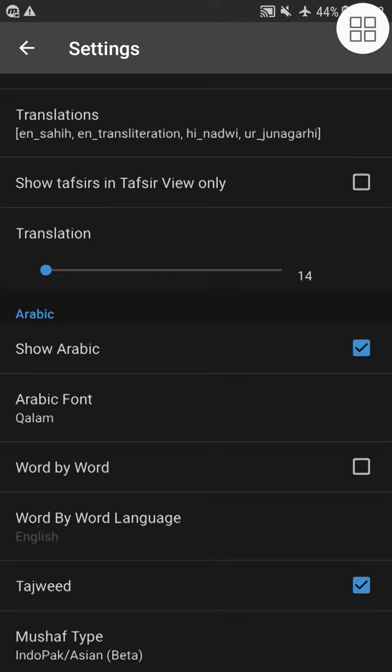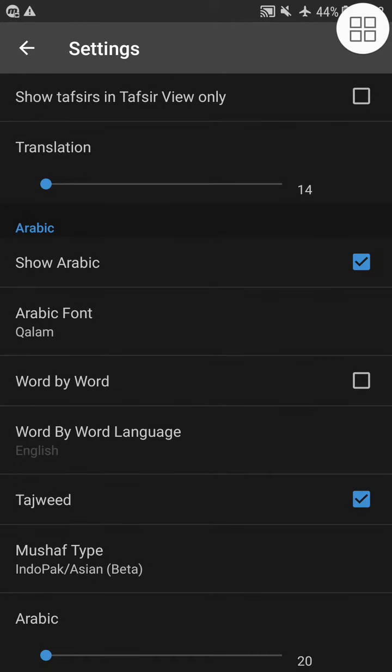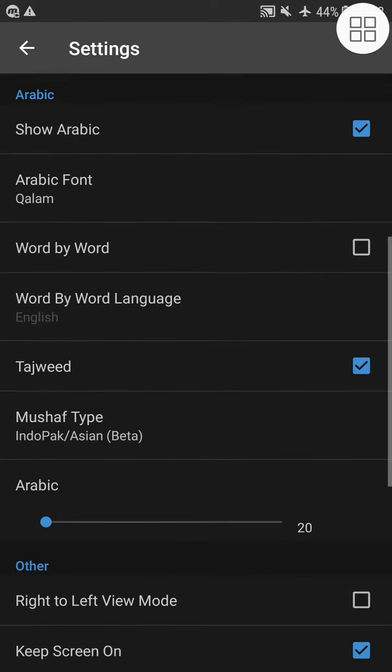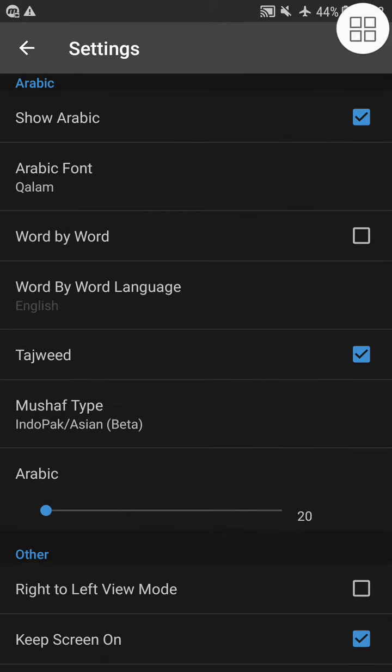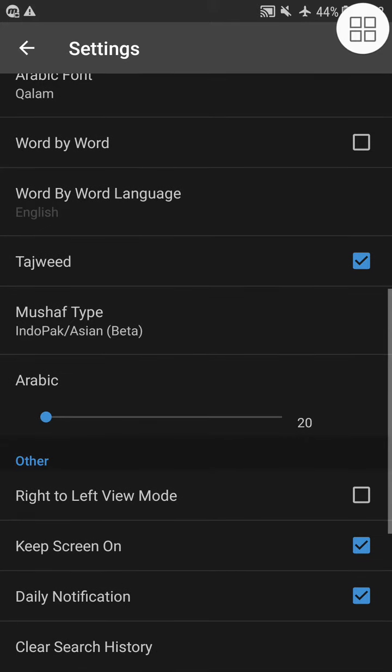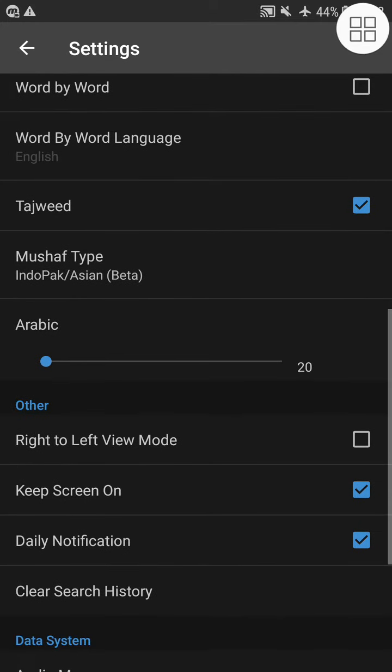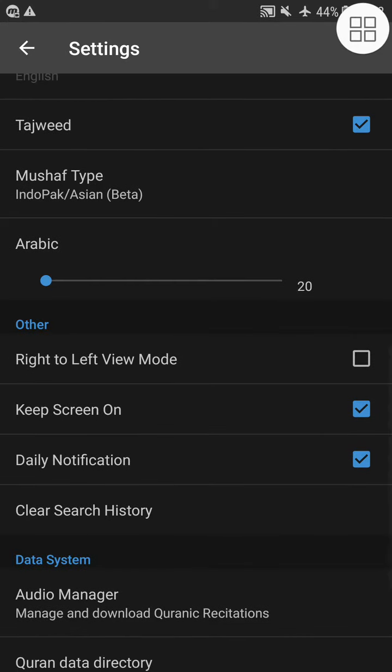Now if you want, you can tap here to show the Arabic part, the Arabic font. Word by word Quran is also available. Word by word language, English, you can set the language here. Tajweed is available. The Mushaf, you can select either the Uthmani font or the Indo-Pak font. So you can keep the screen on while you are reading the Quran app.